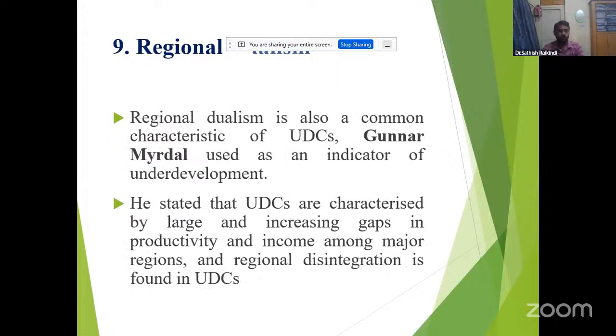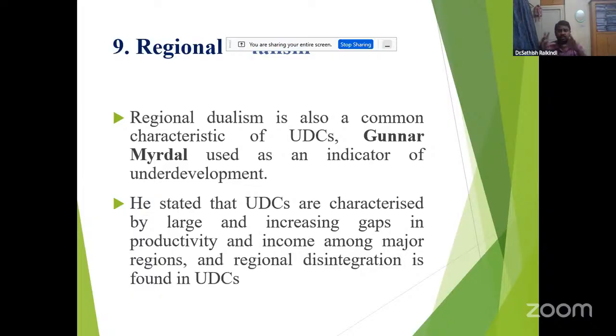Number 9. Regional dualism is there. Regional dualism is also a common characteristic of the UDCs, meaning underdeveloped countries. Gunnar Myrdal, one of the most important economists, wrote the famous book Asian Drama. Gunnar Myrdal used regional dualism as an indicator of underdevelopment. He stated that underdeveloped countries are characterized by large and increasing gaps in productivity and income among the major regions, and regional disintegration is found in UDCs.